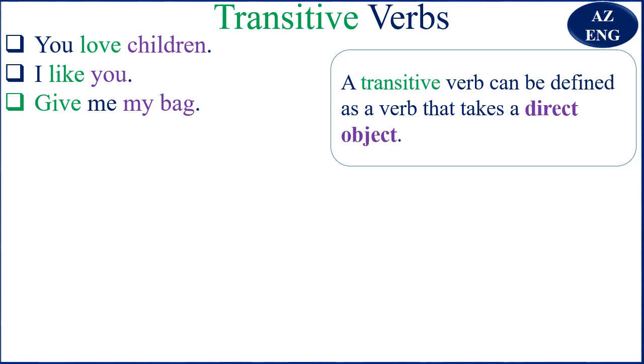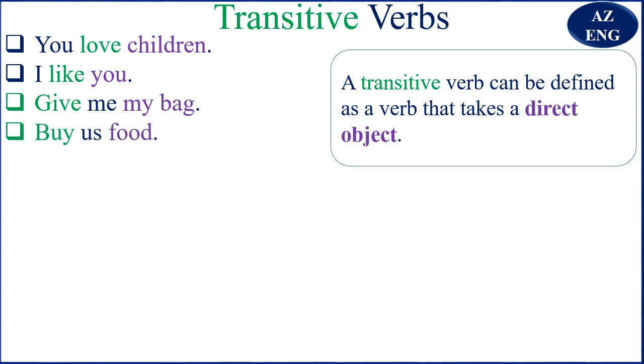Here we've got two objects. Me is an object. My bag is an object too. But you remember, we are talking about a direct object now. But don't worry. The direct object here is my bag.